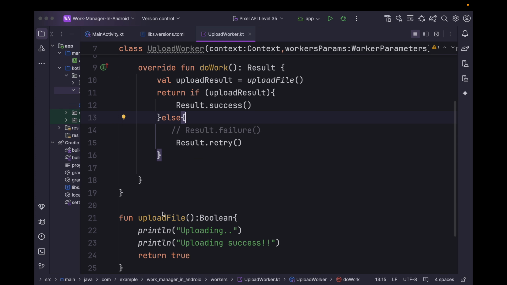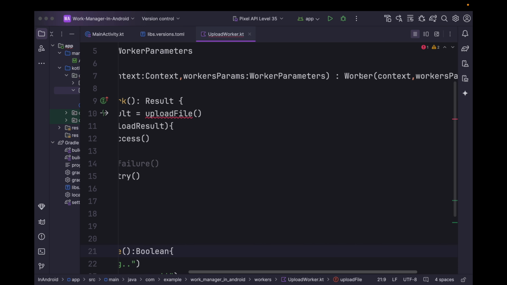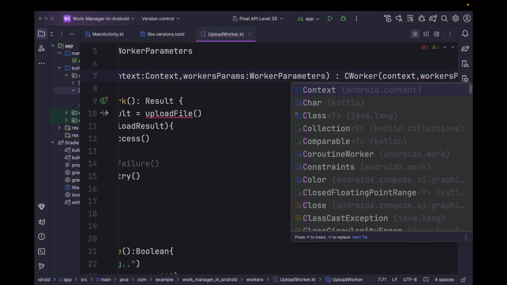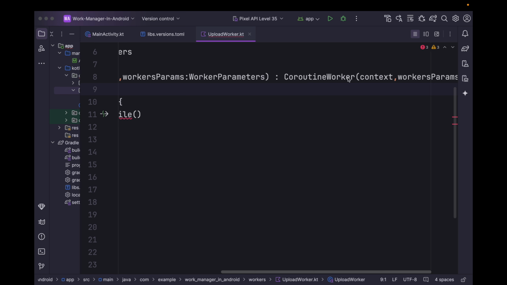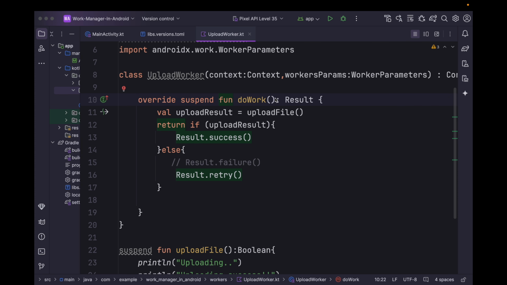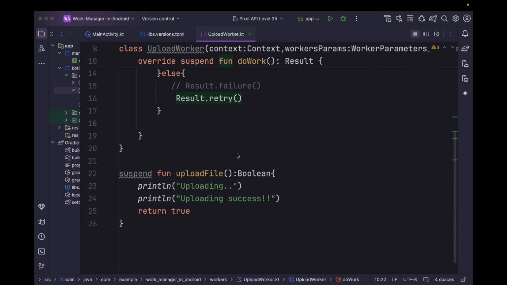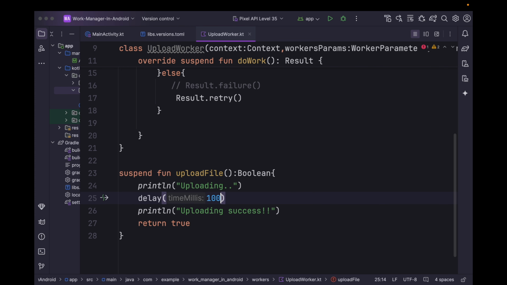Now let's suppose our upload file is a suspending function. So in order to call this upload file suspending function, we need to have the do work function as well as a suspend function. So for that, instead of worker, we can also implement coroutine worker. So when we extend to the coroutine worker, we can have this do work function as well as a suspend function. So now within this, we can make calls to the suspending functions. Now let's also have some delay. So we can add a delay of 1 second.